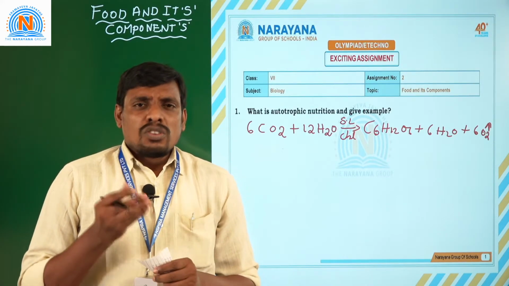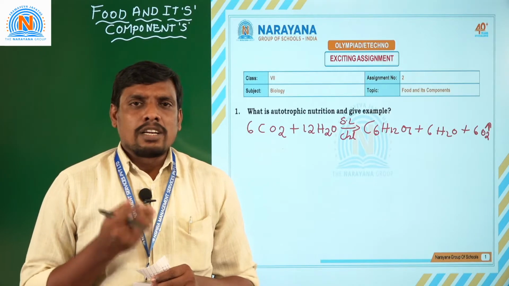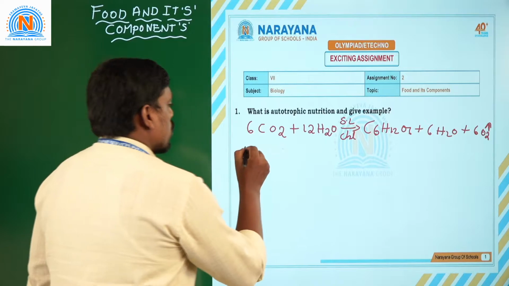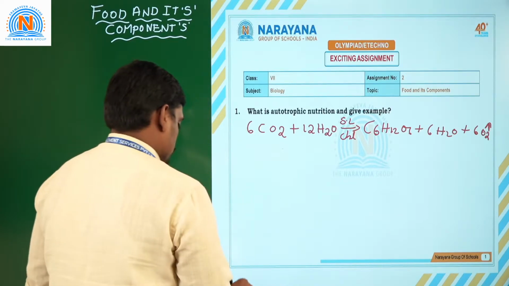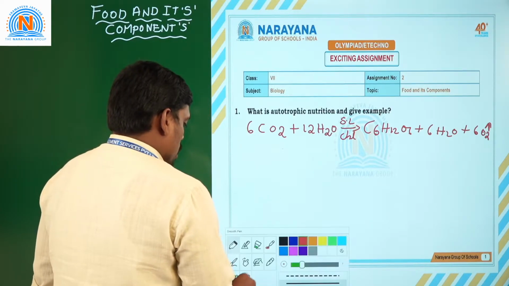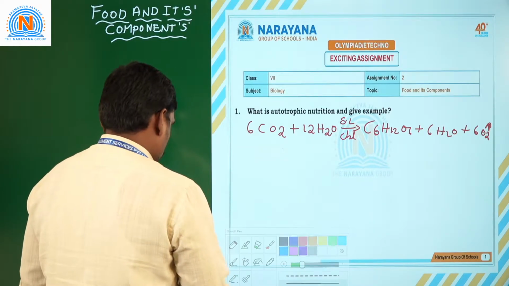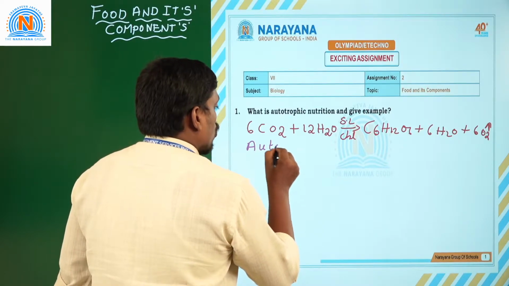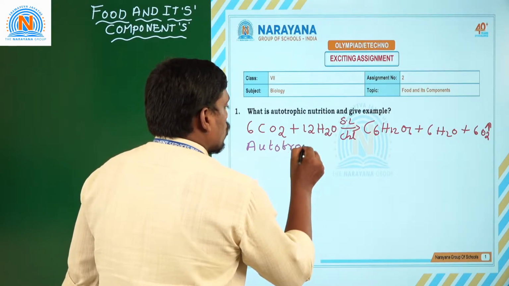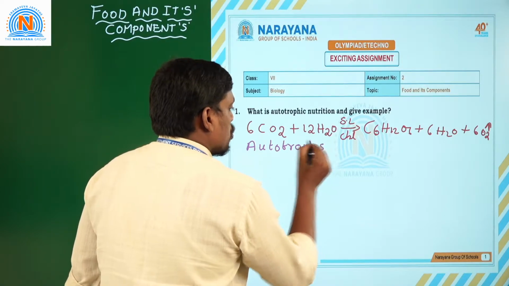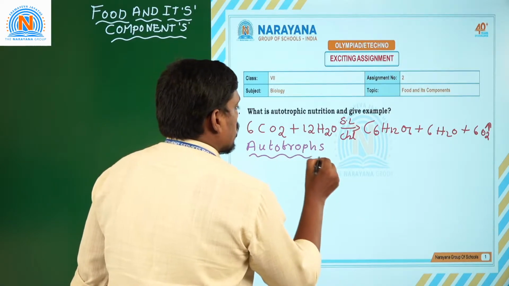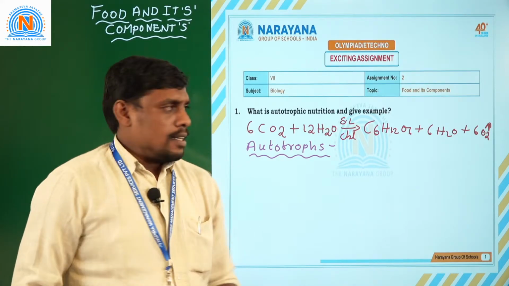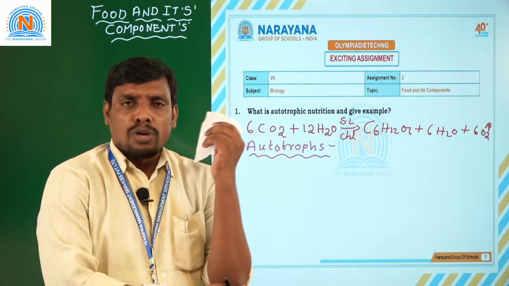Autotrophic nutrition is performed by certain kinds of living organisms called autotrophs. What are good examples of autotrophs? Plants, all green color plants, are very good examples of autotrophs. What do you mean by autotrophs? Organisms which show autotrophic nutrition are generally called autotrophs. Understood? Let us see autotrophic nutrition with the help of more examples.